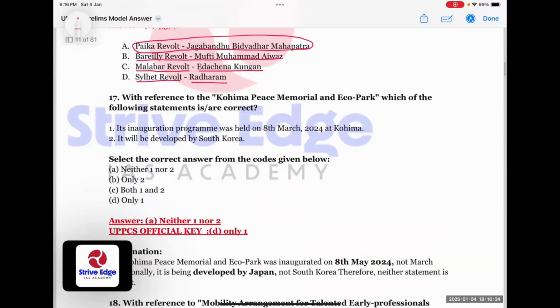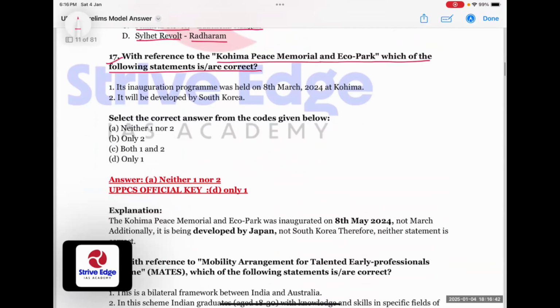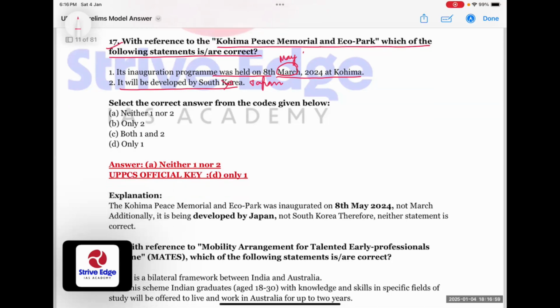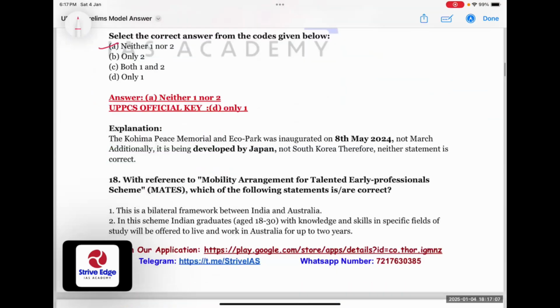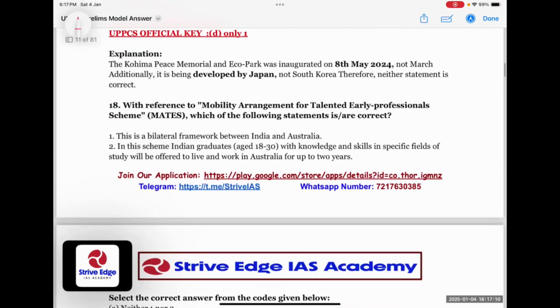Let's come to question number 17. With reference to Kohima Peace Memorial and Eco Park, which of the following statements are correct? Its inauguration program was held on 8th March 2024. No, it was held on 8th May at Kohima. It was developed by South Korea. No, it was developed by Japan. So both statements are wrong, and neither one nor two should be the correct answer. But the official answer key again mentions only one. So that's again a disputed question. Let's wait for the official answer key, which is the revised one.